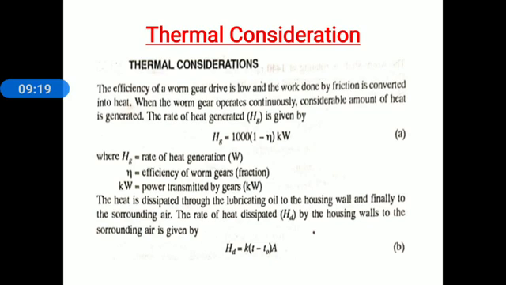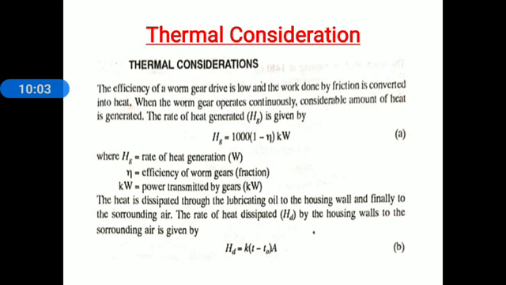Now when that heat is generated, it is necessary to dissipate it from the gear to the surroundings. How is this heat dissipated? The generated heat is first transmitted to the lubricating oil. From the lubricating oil, the heat is carried to the housing wall, and from the housing wall the heat is dissipated to the surrounding air when the atmosphere comes in contact with the casing or walls of the gearbox. The heat is dissipated through the lubricating oil to the housing wall and finally to the surrounding air.